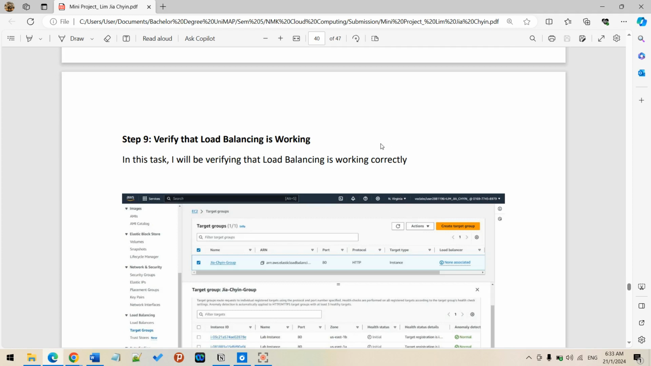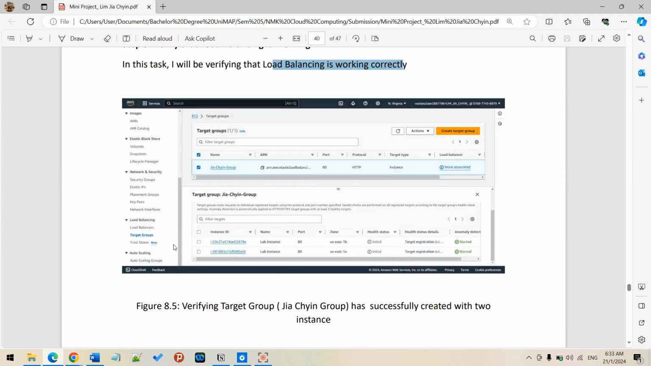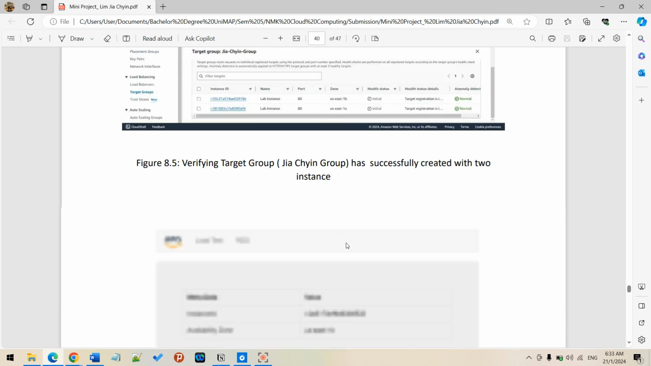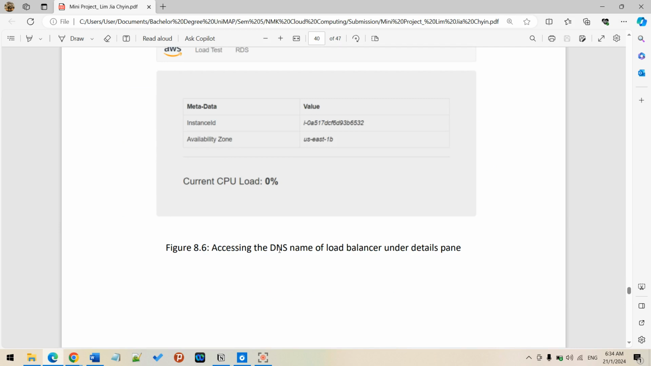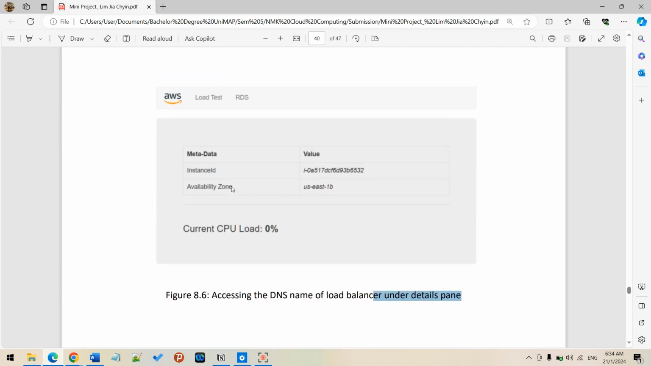Okay, step 9. Once I'm done with everything, the final step is verifying whether it works or not. I will be verifying the load balancing first. From here I can go and see the Jia Chyin group. We can see it functions and it's still initializing. I successfully created these two instances. It also prompts that I can even access the DNS of the load balancer under these details, where I can see whether the load is heavy or not.